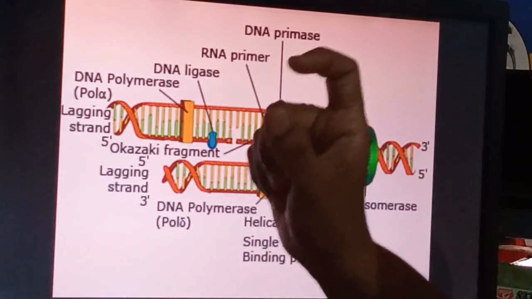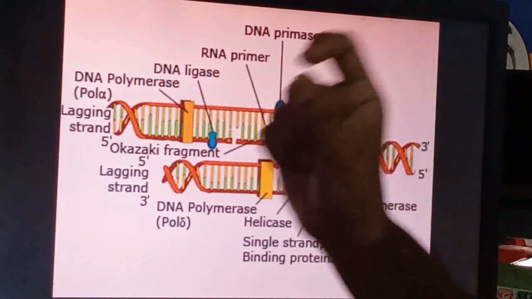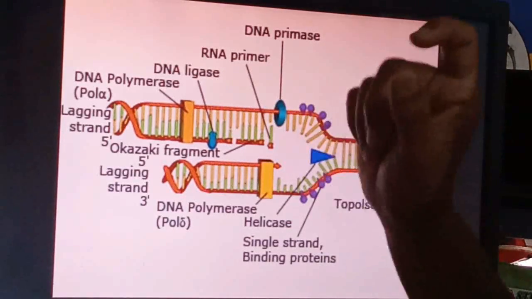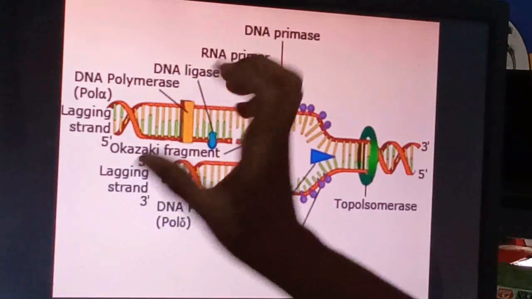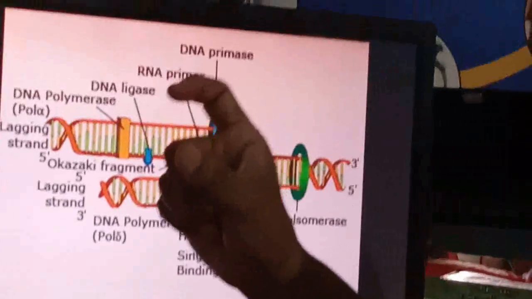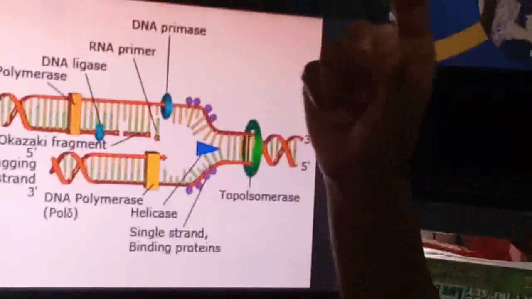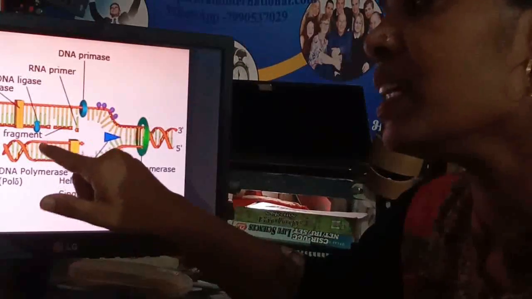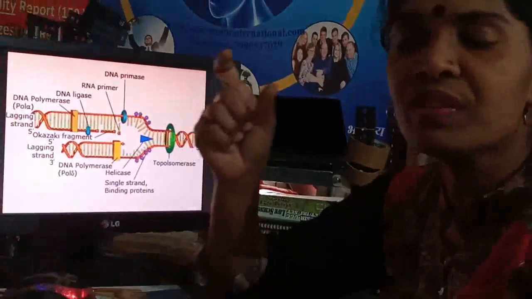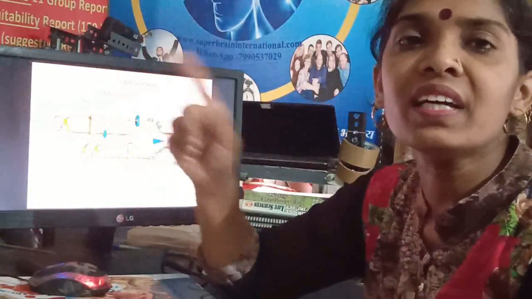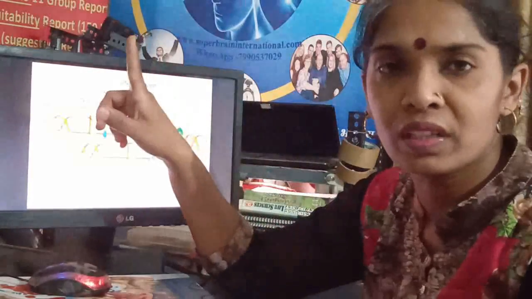That point is called ORI, the origin of replication. A particular sequence of nucleotides will be there. From that point only, new DNA synthesis will be formed. If this ORI segment is not there, DNA replication will not take place.